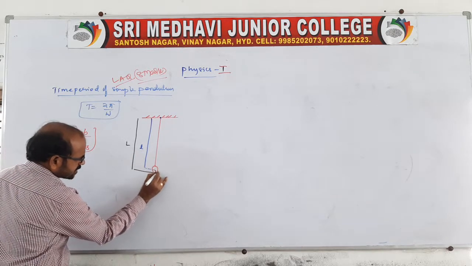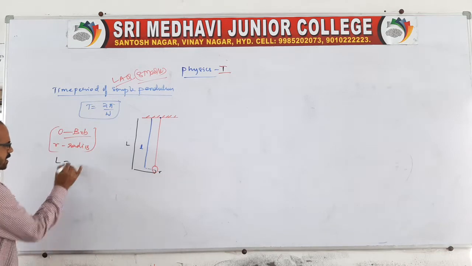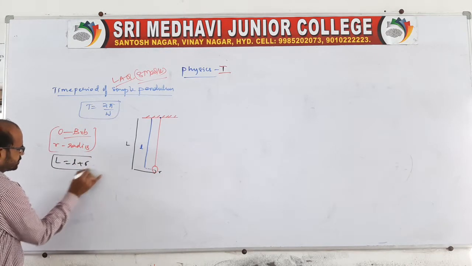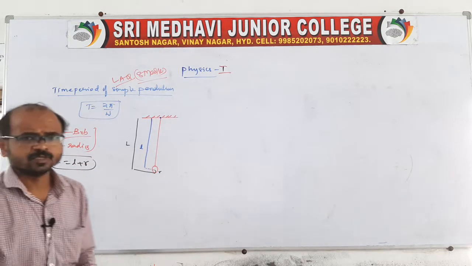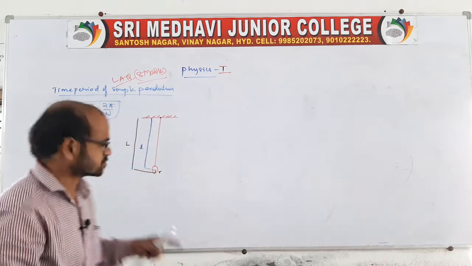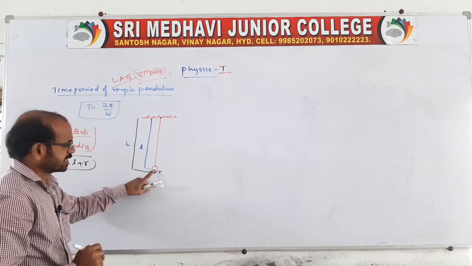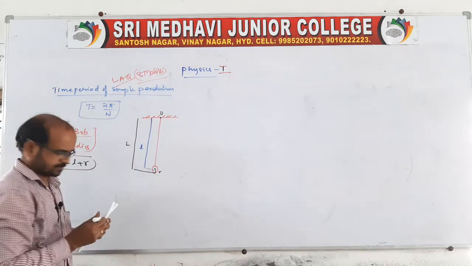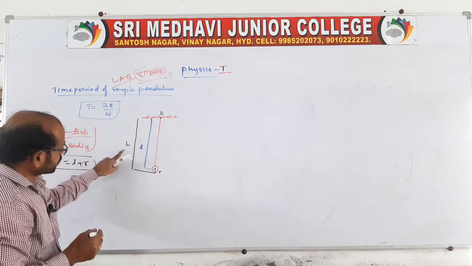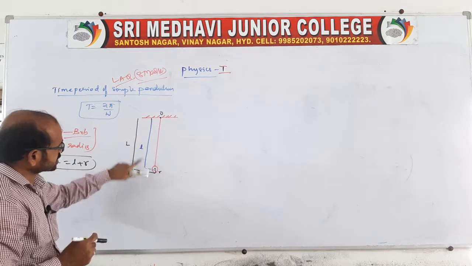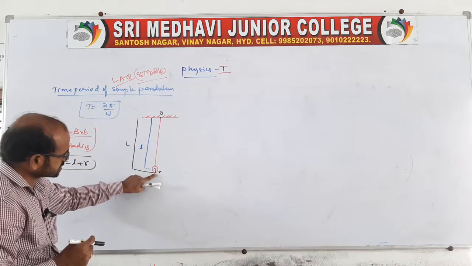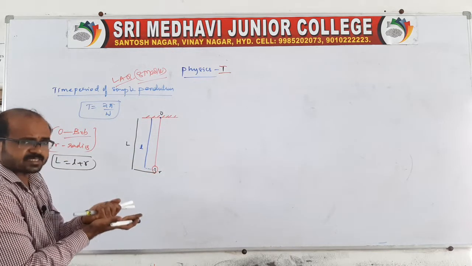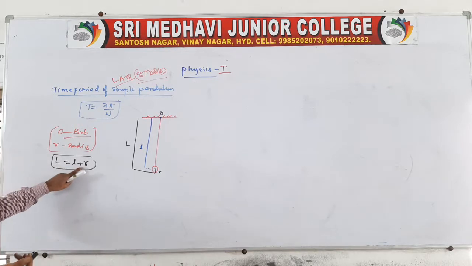So here capital L is what? The length is small l, and what about the radius of the bob? Yes, you take small l plus r. This is the total length of the pendulum. Whereas the length of the pendulum is small l, taken only till the center of the bob from the point of suspension. Sir, what about the total length? The total length is the length till the center as well as the radius, because it is till the end. That's what you say: capital L is equal to small l plus r.